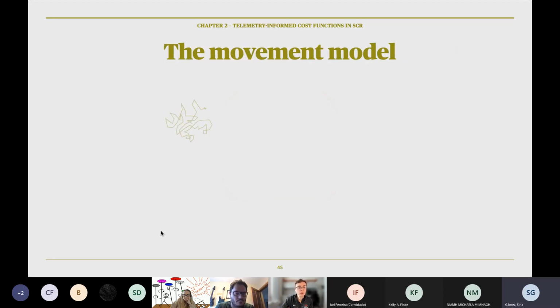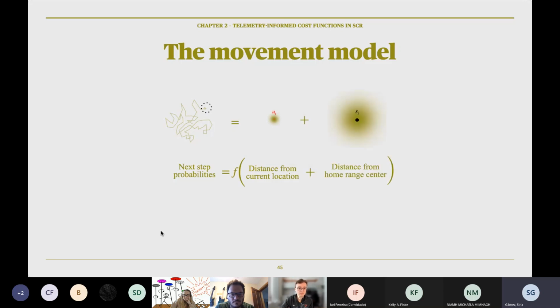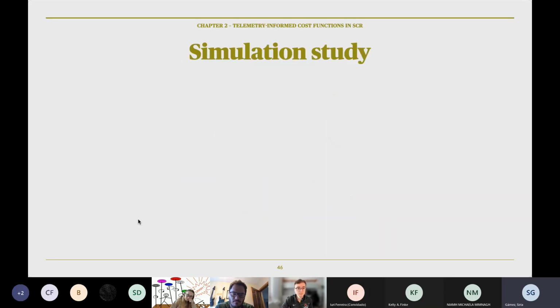So we can look at this a different way. Where the individual moves next is a function of its distance from its current location, plus the distance from the activity center. We can translate that into this formula. The important thing to note is that we can also include ecological distance in this formula. So we can use ecological distance in both the SCR model and the movement model. And the distance is estimated from a single cost function, which estimates the effect of landscape resistance.